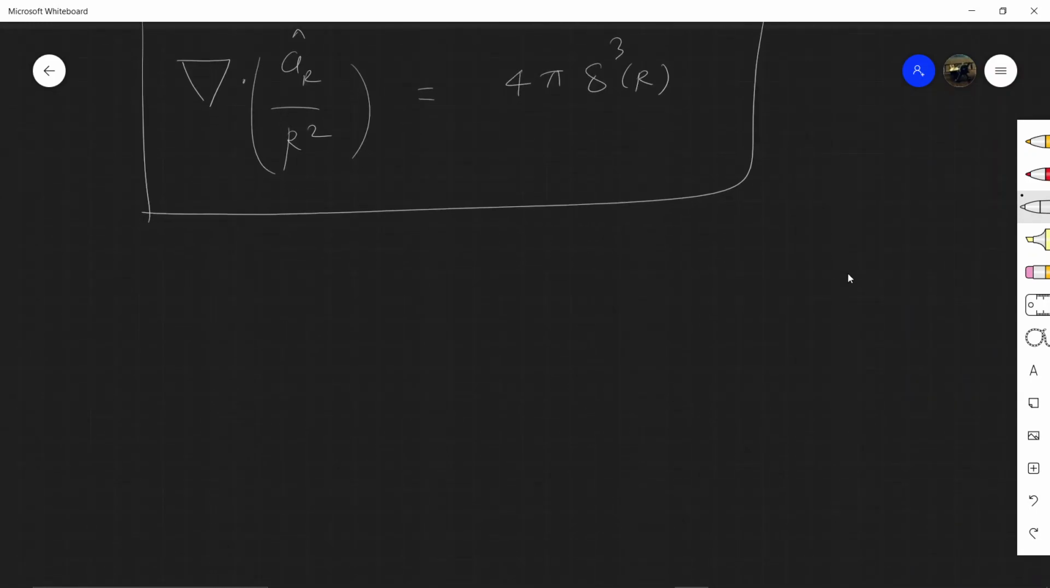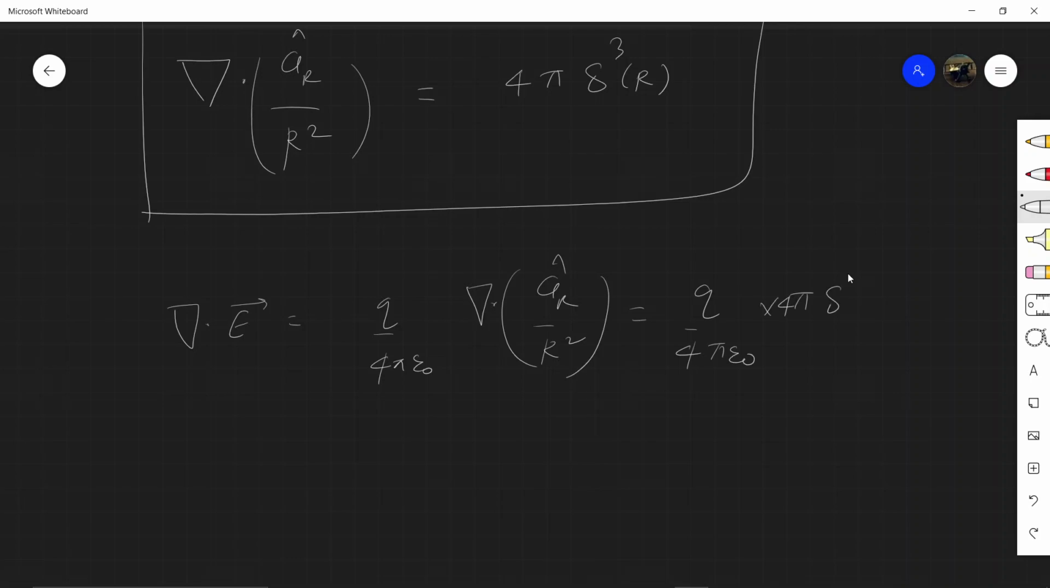And now, if we find the divergence, which is q upon 4 pi epsilon naught, and we can write it as multiplied by 4 pi delta of r, its divergence will be q times delta of r upon epsilon naught.